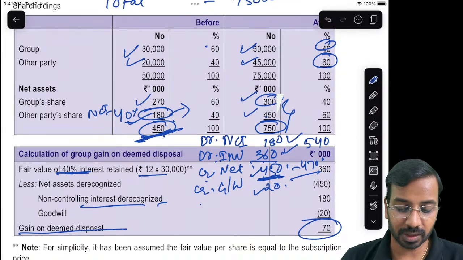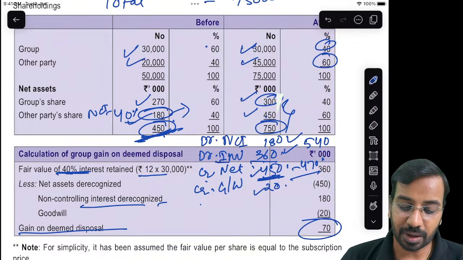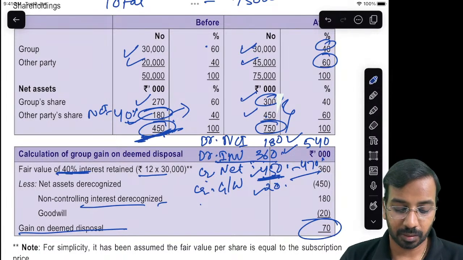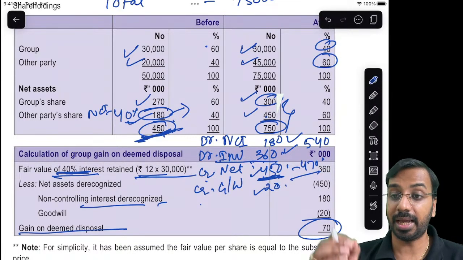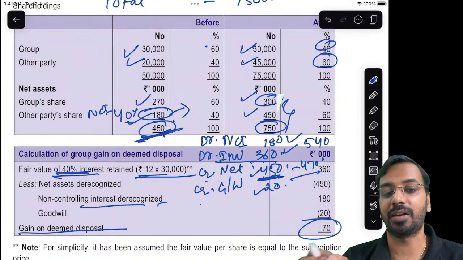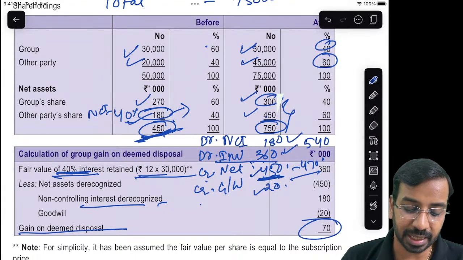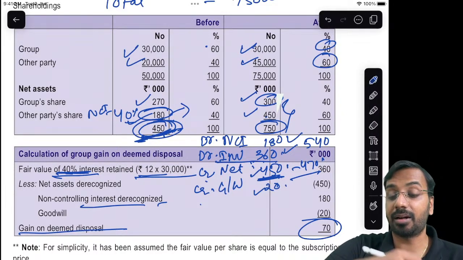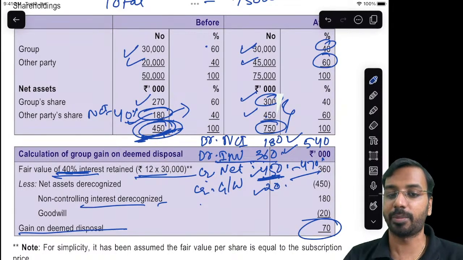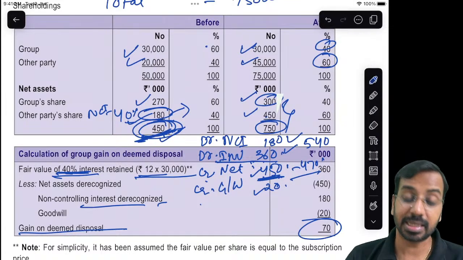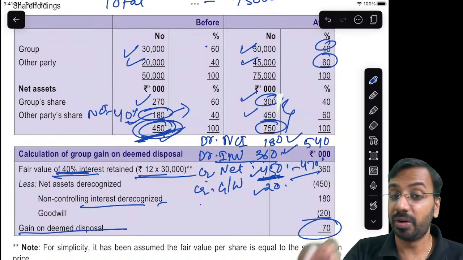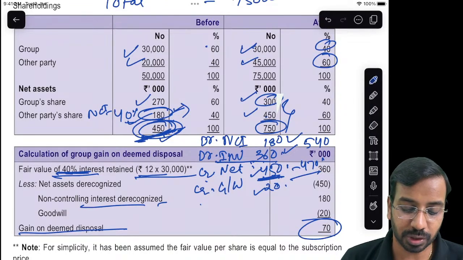Again, I am repeating. First, we will recognize our investment, whatever we have retained, 40% interest at 12 rupees per share, assuming 12 is the fair value. Then we will de-recognize net assets 450 because the entire subsidiary will no longer be consolidated. And we will de-recognize the NCI portion, which is 180.